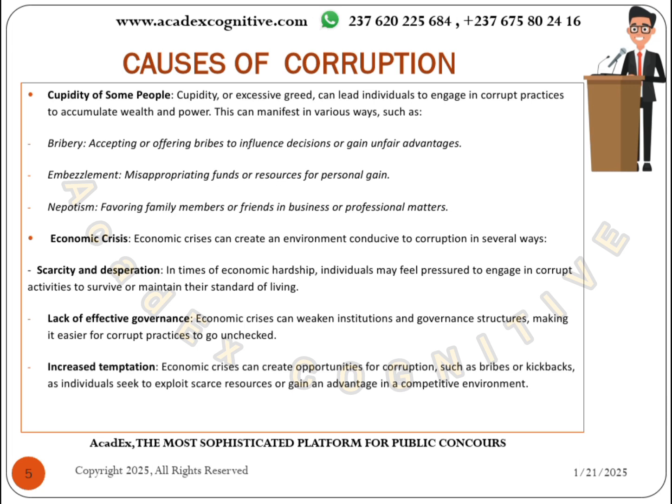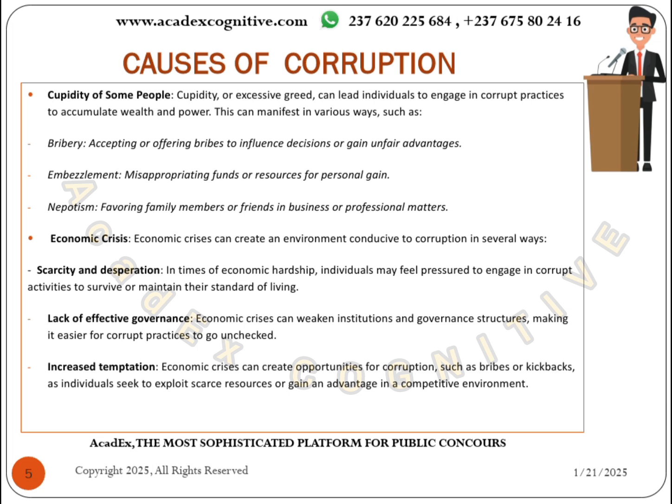Now we'll talk about increased temptation. Some people are being corrupt not really because they wanted to be corrupt. We call it temptation. Economic crisis, for example, can create opportunities for corruption. You never wanted to be corrupt, but economic crises have now come. When we talk about economic crisis, it entails a lot.